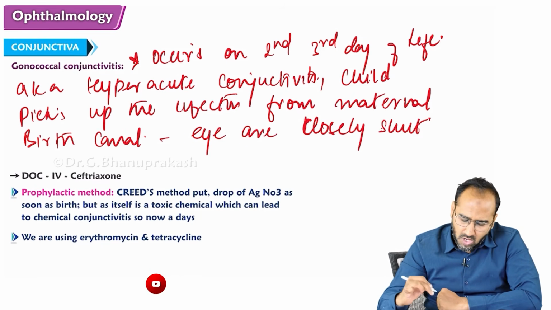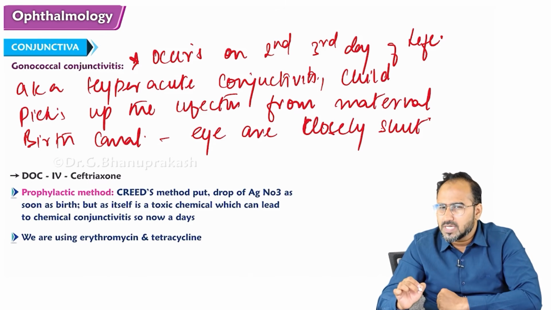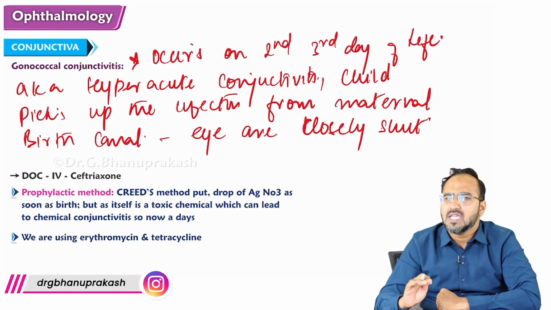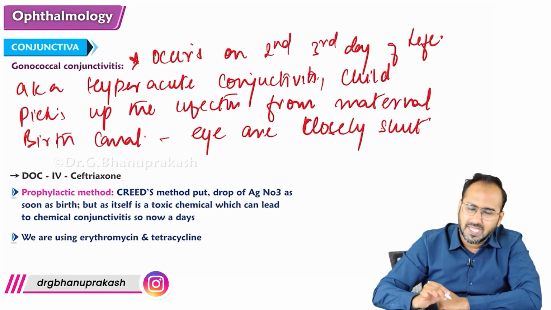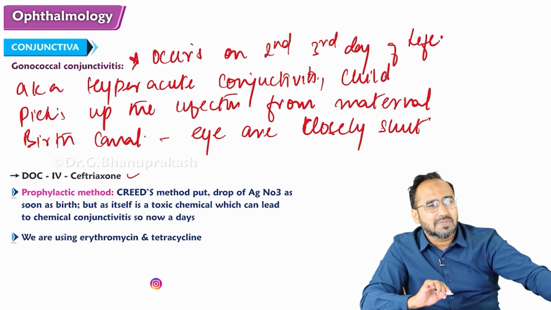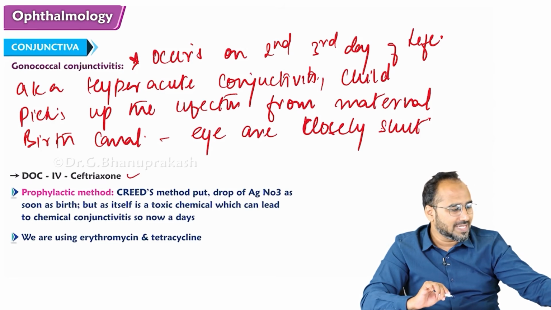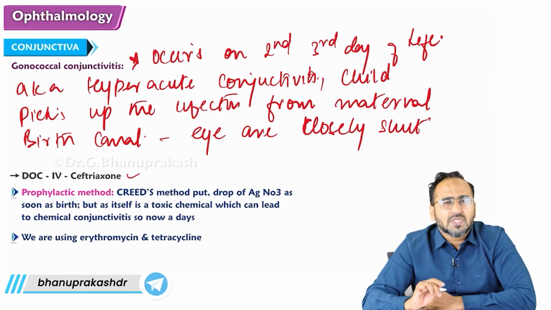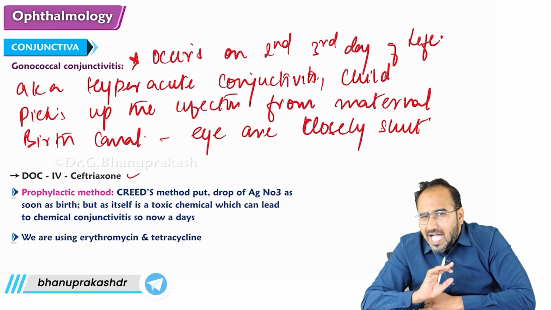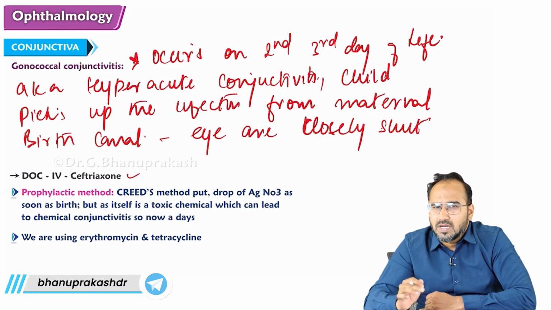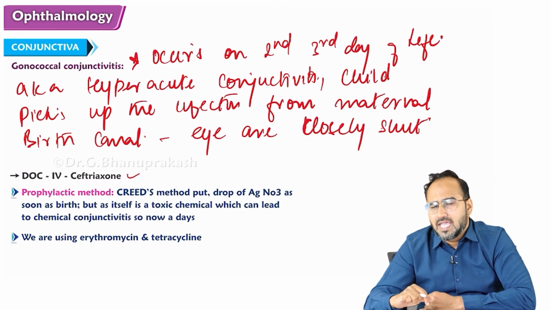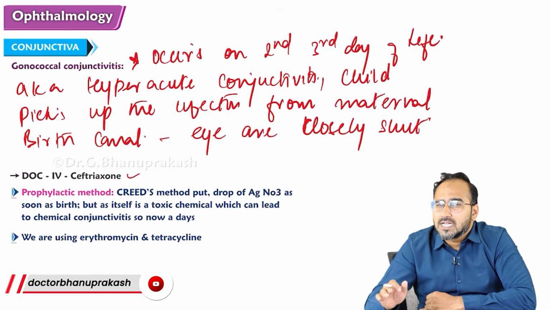So remember, guys, what is the drug of choice for gonococcal conjunctivitis? It is ceftriaxone. And you can also go for prevention. If you know that the mother is suffering with gonococcal infection, you can go for Credé's method. Credé's method is nothing but, as soon as the child is born, you put silver nitrate solution into the child's eye. That will prevent gonococcal conjunctivitis.